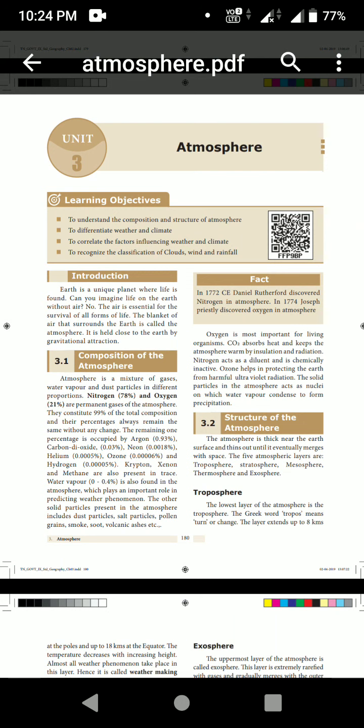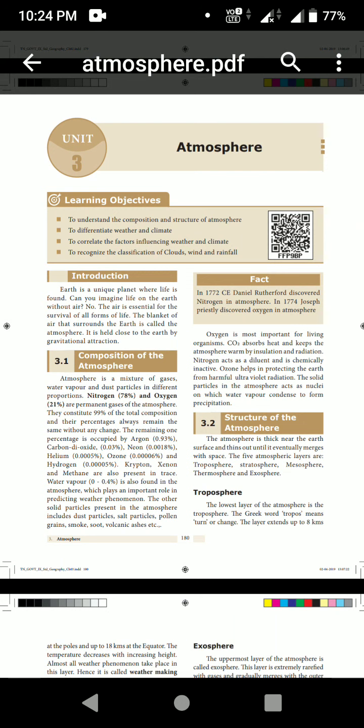It is the blanket of air that surrounds the earth, which is called the atmosphere. Okay, listen carefully. Topic is atmosphere, Geography Lesson 3, Atmosphere. So what do you mean by atmosphere? Atmosphere is the blanket of air that surrounds the earth.